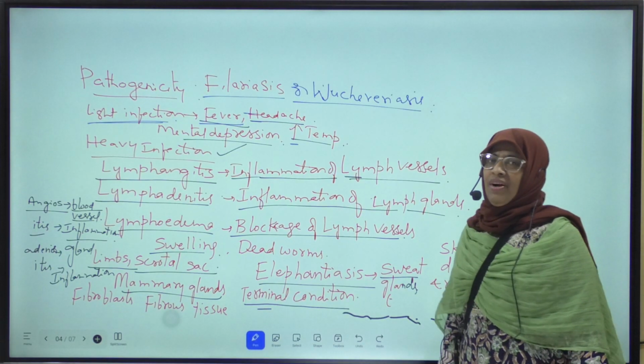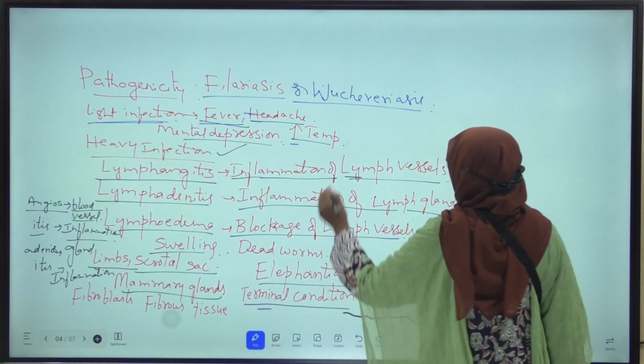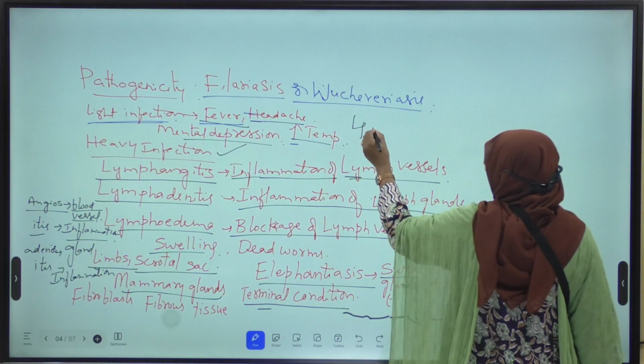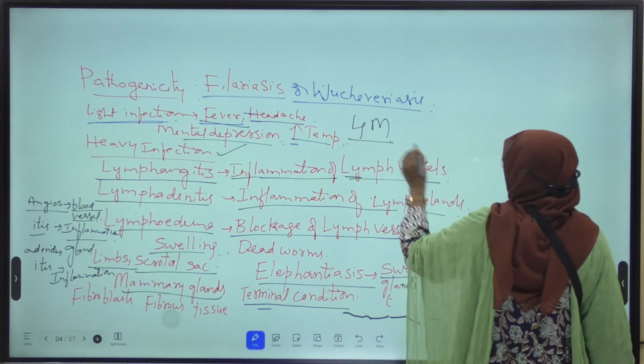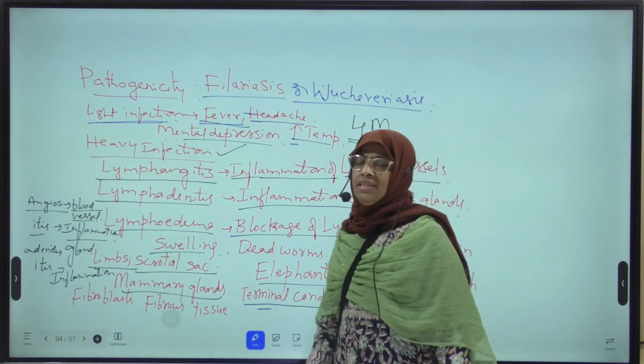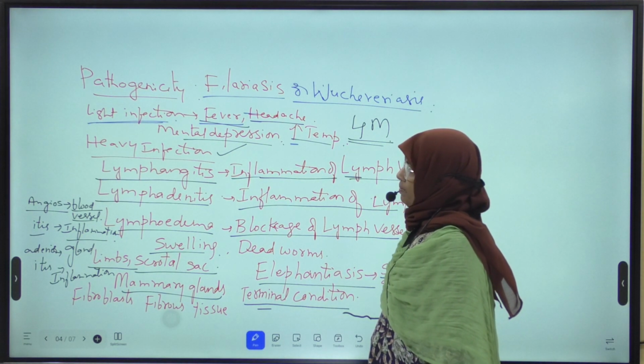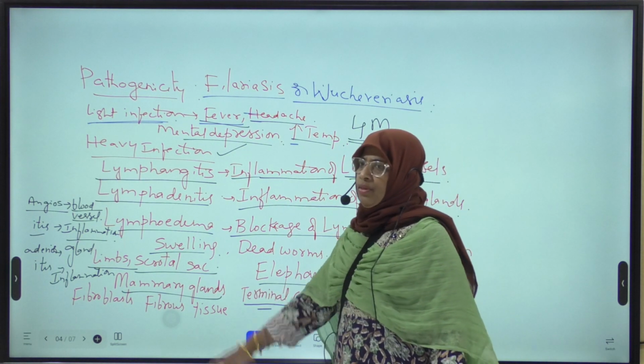Elephantiasis. Next we will discuss the pathogenicity of Wuchereria bancrofti. It is also a very important 4 marks question for IPE. Pathogenicity of Wuchereria bancrofti is important for a 4 marks question. Okay, this is about the pathogenicity.